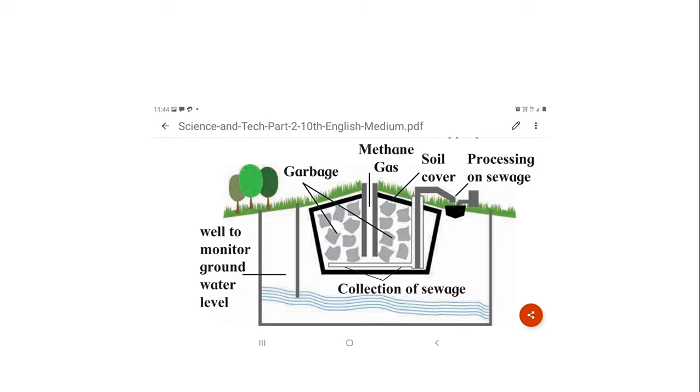Then this compressed waste collected from all over the city is dumped in the pit. Then it is covered with layers of soil, sawdust, leafy waste, and specific biochemicals. Bioreactors are also mixed at some places.